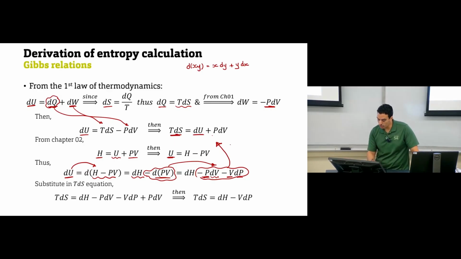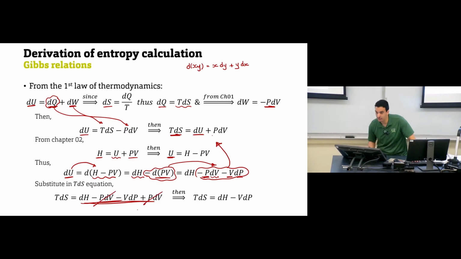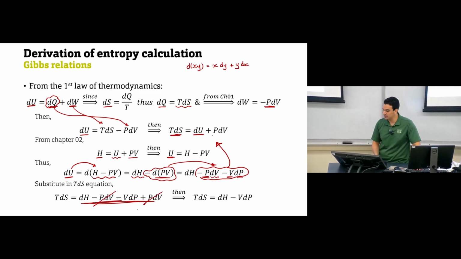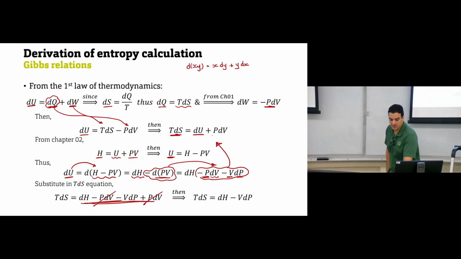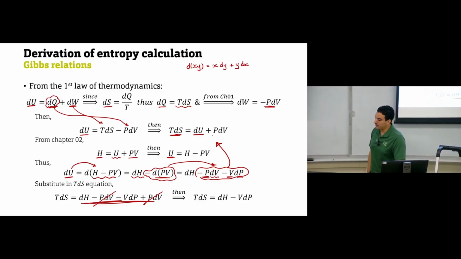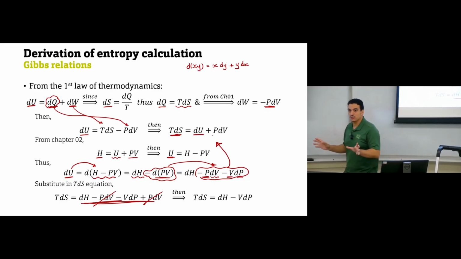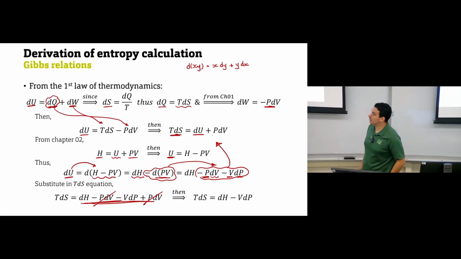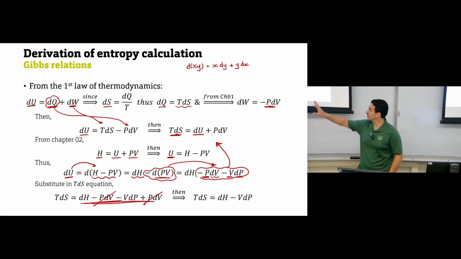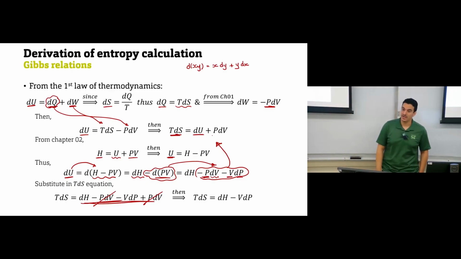So if we put all of these equations here, this will be a new equation to calculate TdS. You can see that here we have minus PdV, here we have positive PdV, so this will be cancelled. So we have TdS equals dH minus VdP. So we have two equations. These two equations can be used to calculate the change in the entropy, one in terms of internal energy, another one in terms of enthalpy.